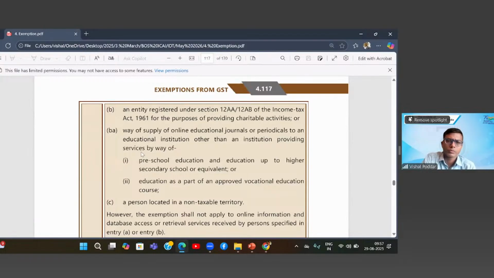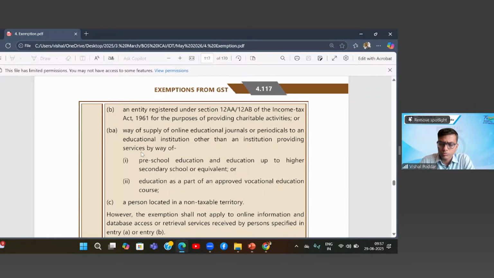B. An entity registered under Section 12AA or 12AB of the Income Tax Act 1961 for the purpose of providing charitable activities, or by way of supply of online educational journal or periodical to an educational institution other than an institution providing service by way of preschool education and education up to higher secondary school or equivalent, or education as part of an approved vocational education course.